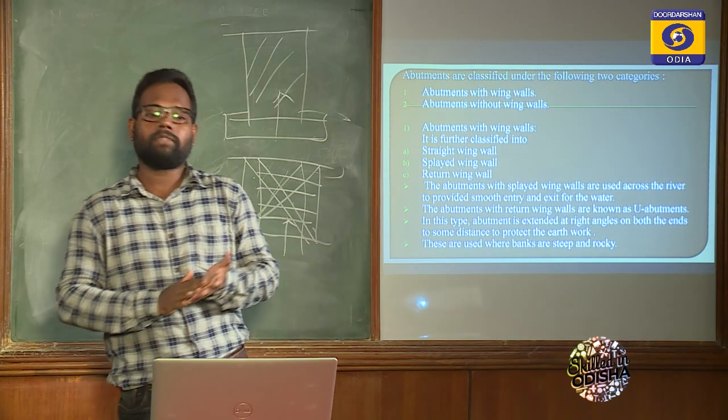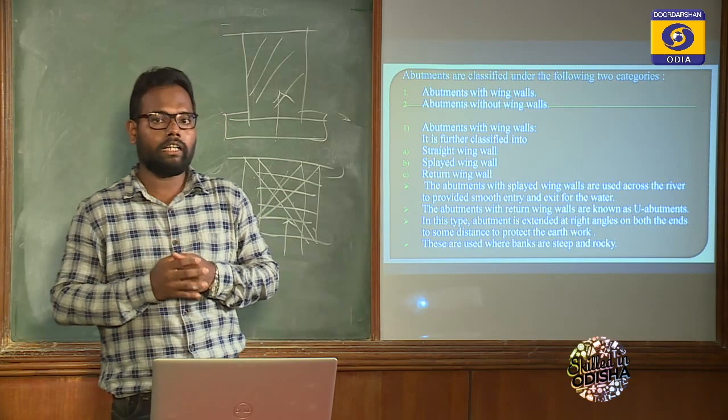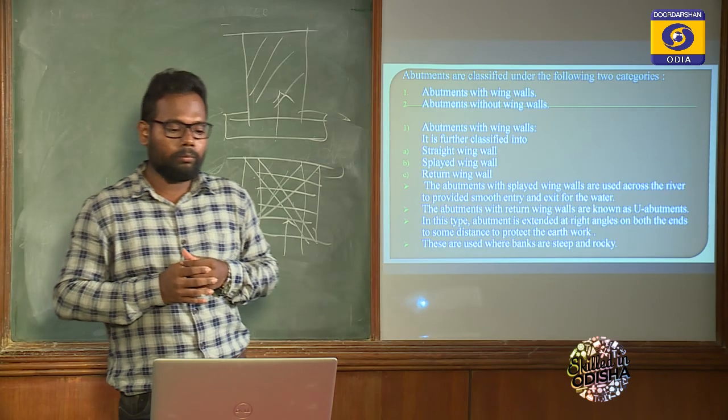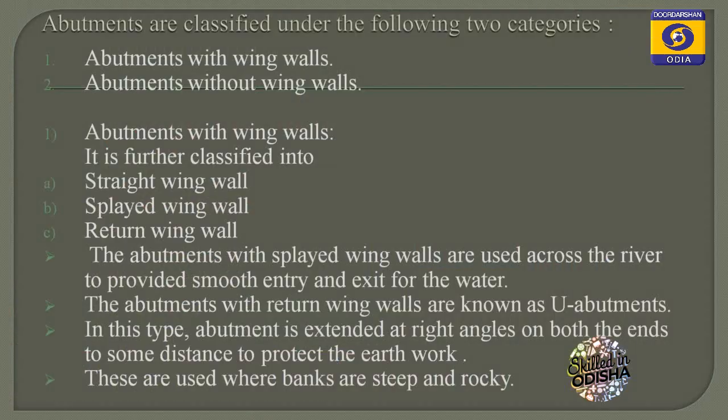Now the types of abutment. Abutments can be classified as abutment with wing wall and abutment without wing wall. So what do you mean by wing wall? Wing walls are like a retaining wall. It retains earth at its back. Now come to the abutment with wing walls. It is further classified into straight wing wall, splayed wing wall and return wing wall.